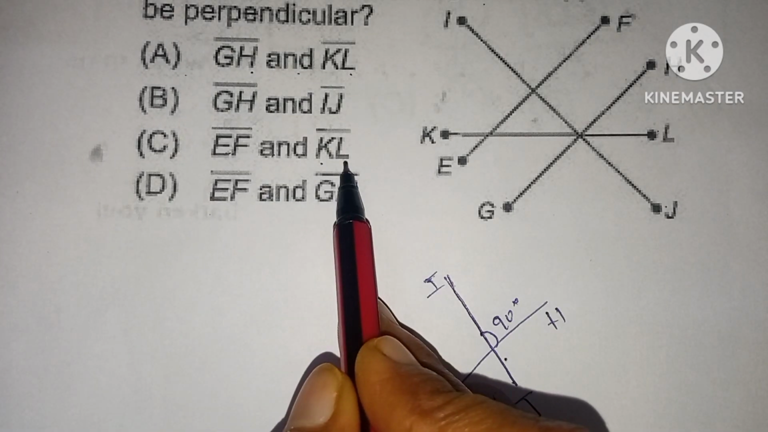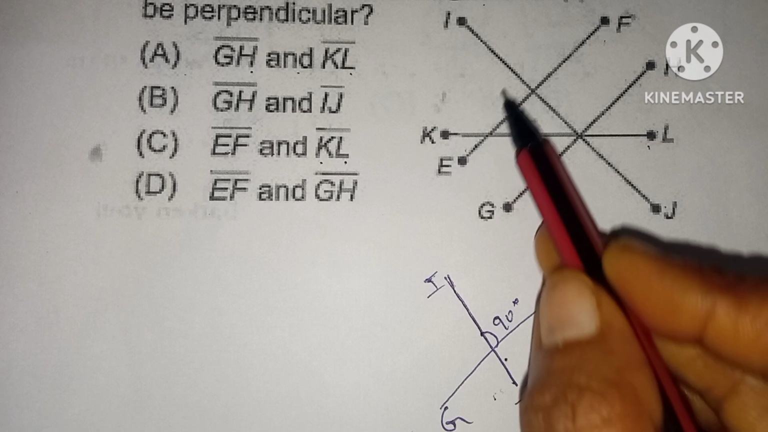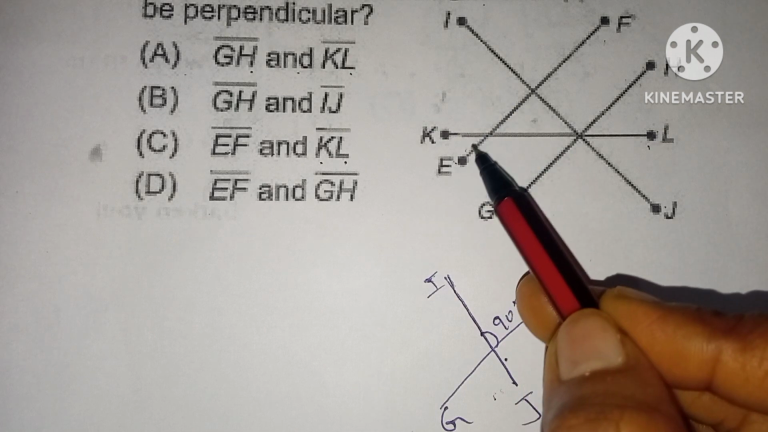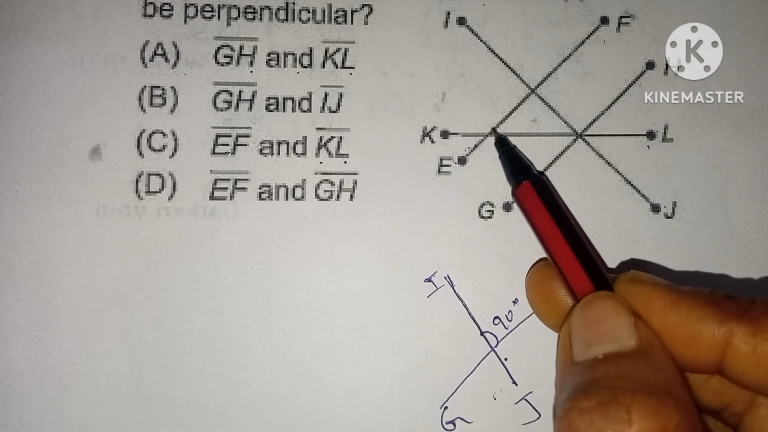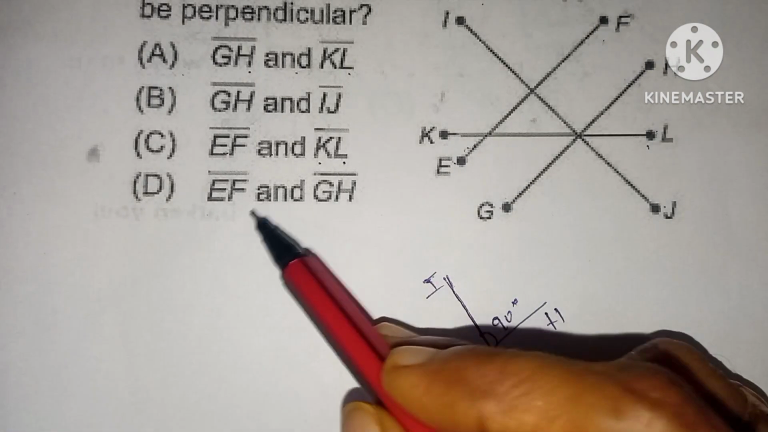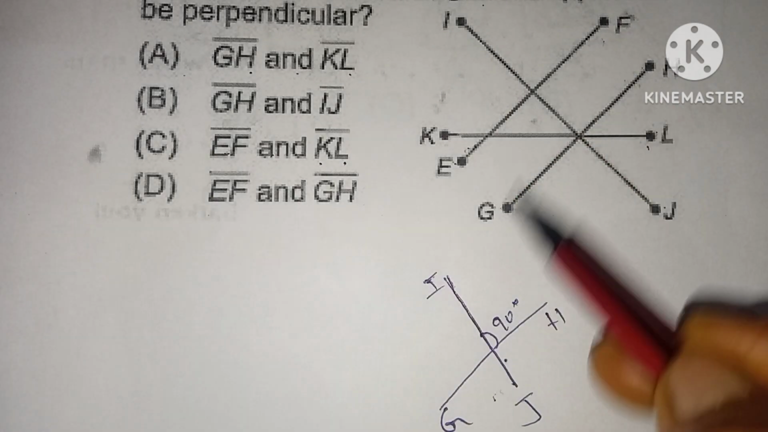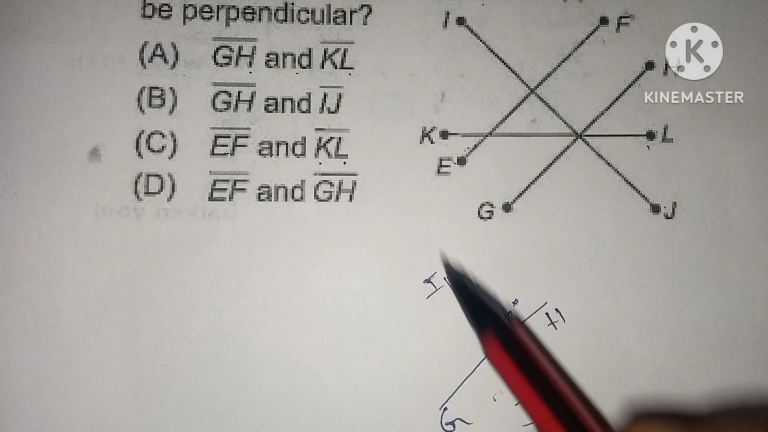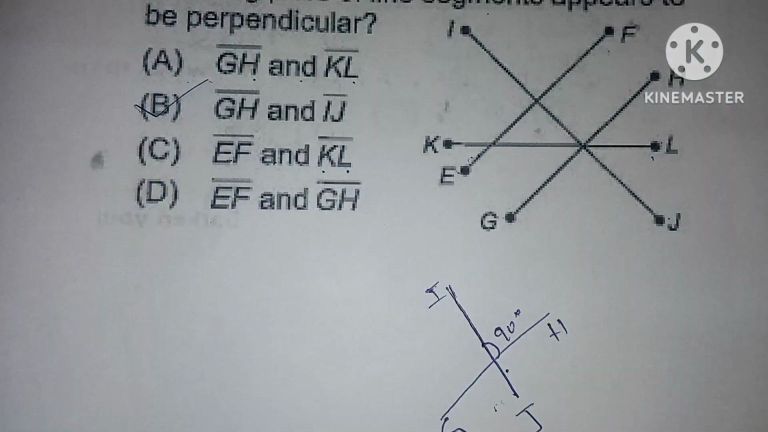EF and KL. These two are intersecting lines. They do not form a 90 degree angle. So they are intersecting lines only. EF and GH. Both are parallel lines. So option B is the correct one.